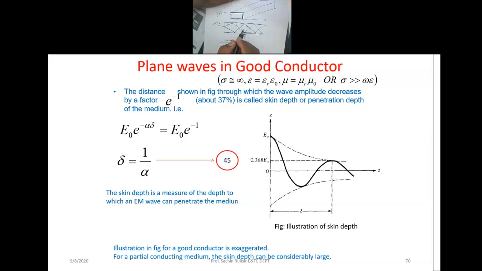Now our aim is to learn about plane waves in a good conductor. Plane waves in a good conductor means our sigma, the conductivity, is about infinity. It is a conducting surface with conductivity about infinity. Now, for the other parameters, epsilon becomes epsilon r and epsilon 0, and mu is mu r and mu 0. There is a mu r value and epsilon r value, depending upon what conductor and what type of material we are using. So remember the conductivity, and the mu r and epsilon r, so we can find out here.